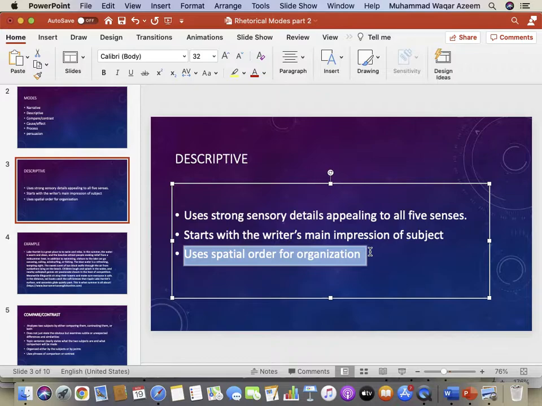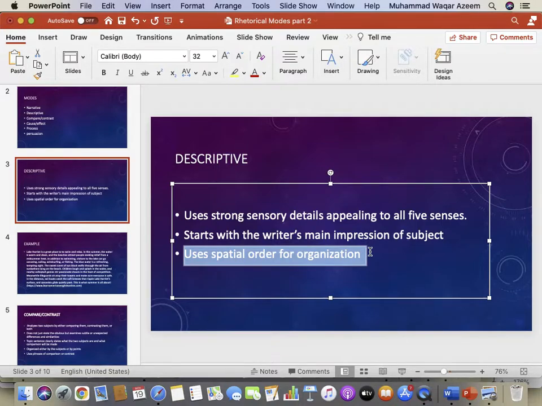When you organize your paragraph and when you write the supporting details, move from one side to the other side. For example, you can move from the exterior of the car to the interior of the car, or you can move from the interior to the exterior, but maintain an order.